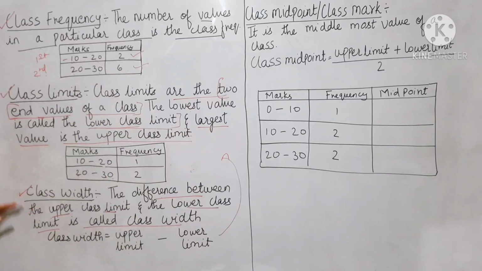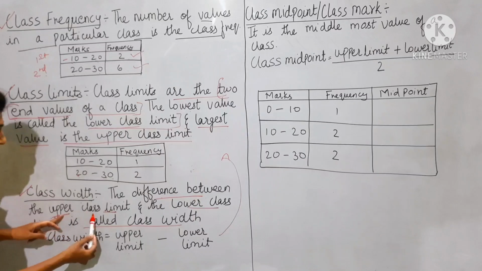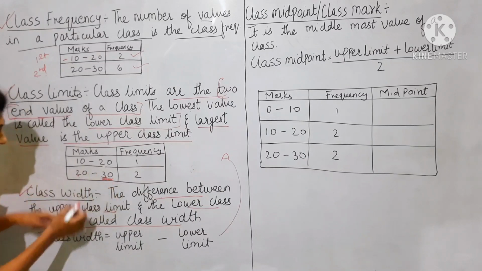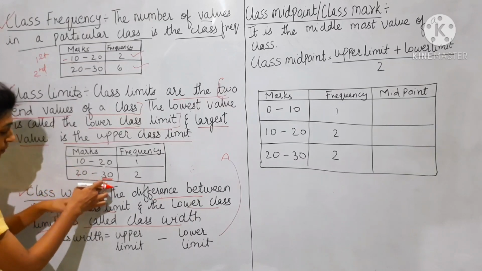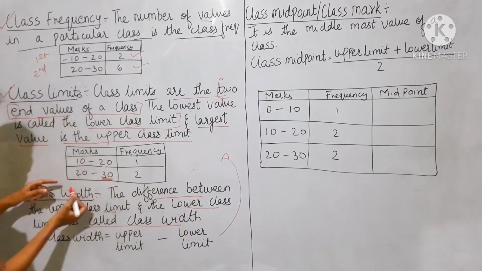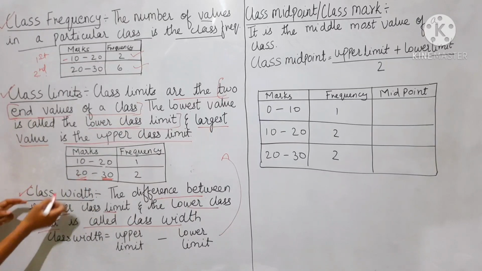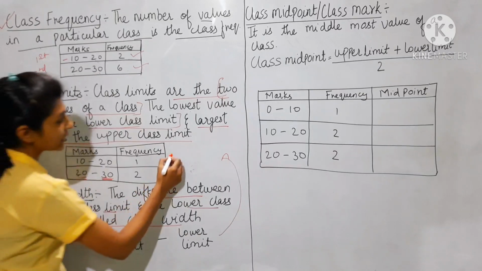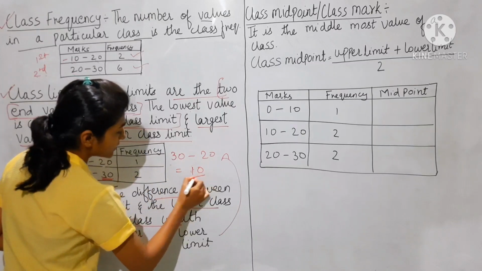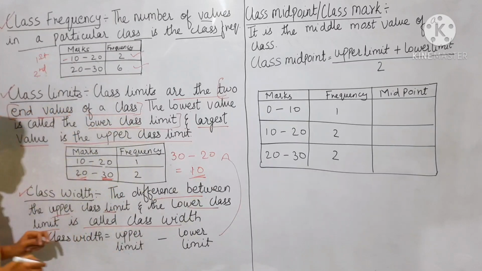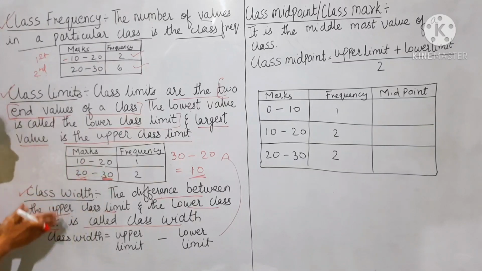Class width is the difference between the upper limit, which is 30 because it is the largest number, and the lower class limit, 20. So 30 minus 20 is 10. So 10 is the class width, the actual length of this class.